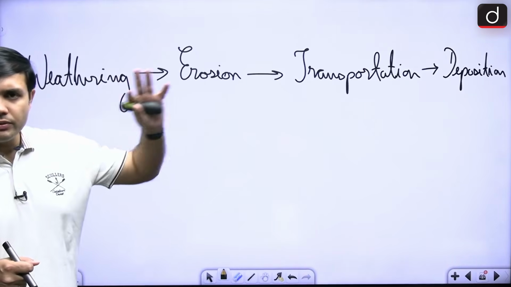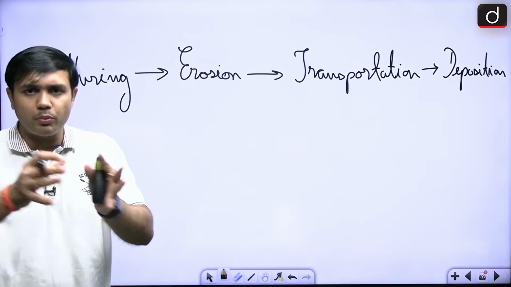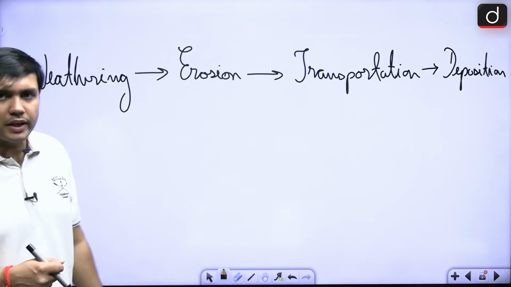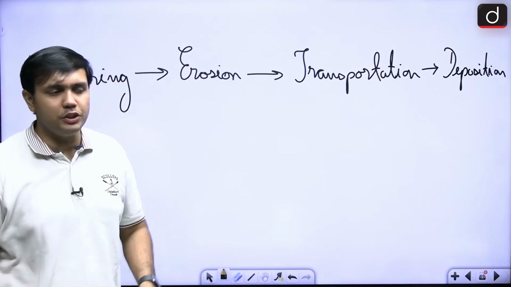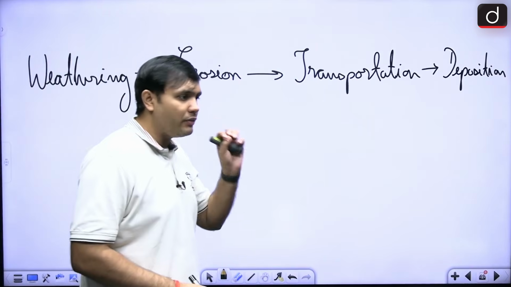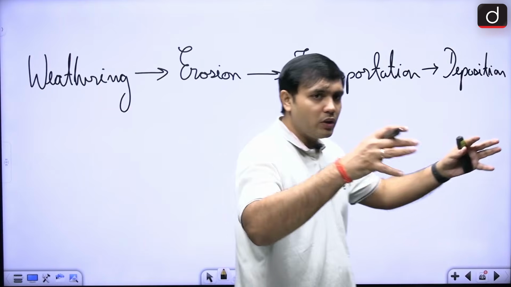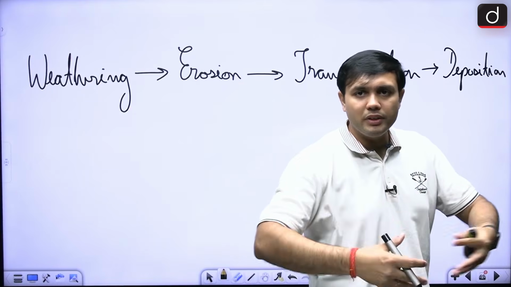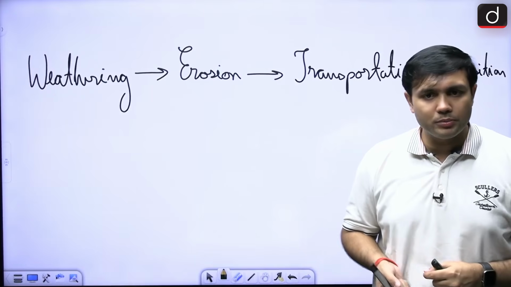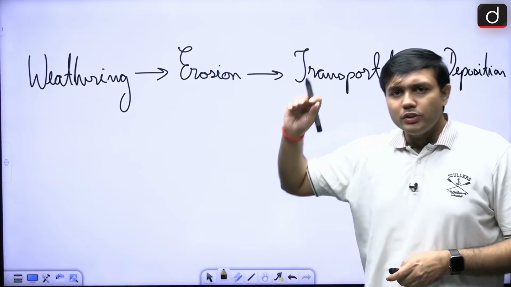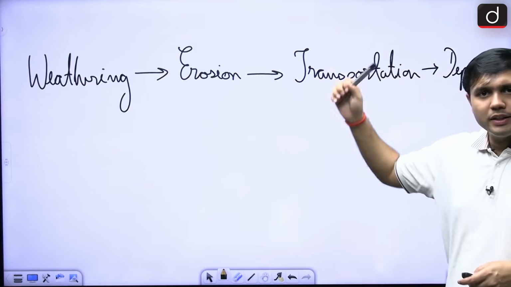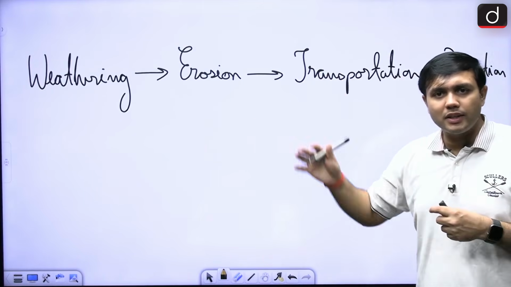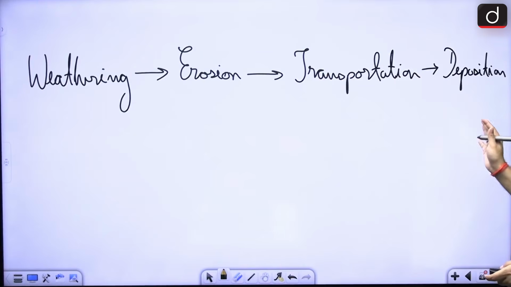So we have seen when we are looking at the rock cycle that there was a process through which these rocks are getting transformed. In that, there are these geomorphic agents, right, that are having an effect on these particular landscapes, and they are transforming the landscape, and different landforms are created, right? The process starts with, of course, weathering, erosion, then these eroded sediments are getting transported and then deposited.